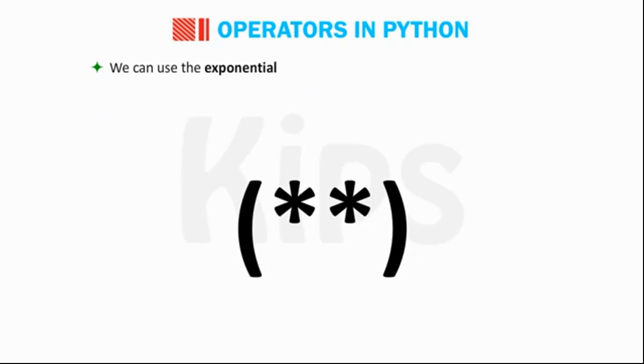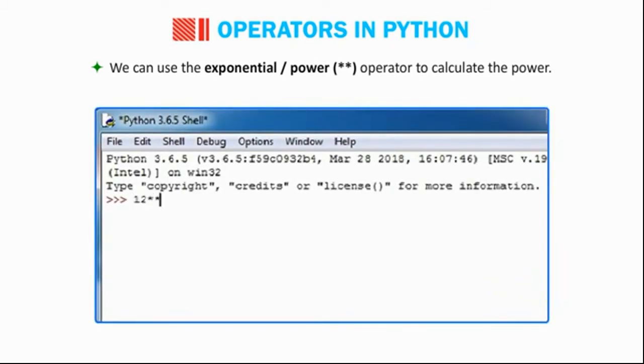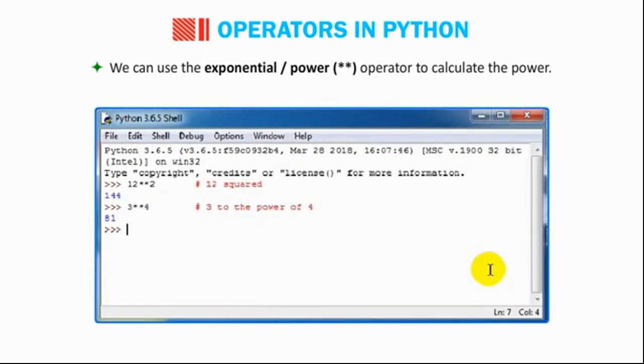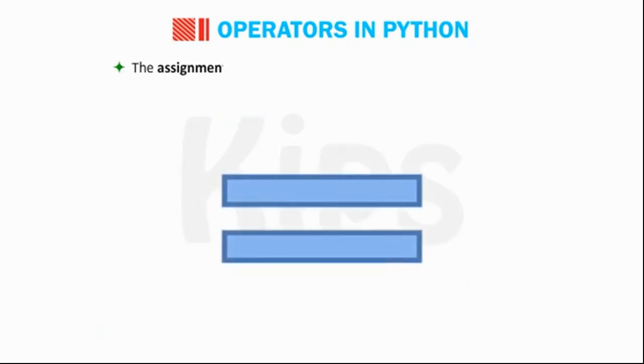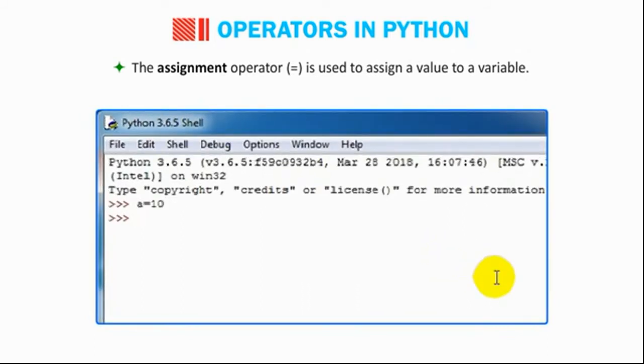We can use the exponential or power operator to calculate the power. 12**2. Hash 12 squared. 144. 3**4. Hash 3 to the power of 4. 81. The assignment operator = is used to assign a value to a variable. a = 10. b = a * 10. a + b is 110.